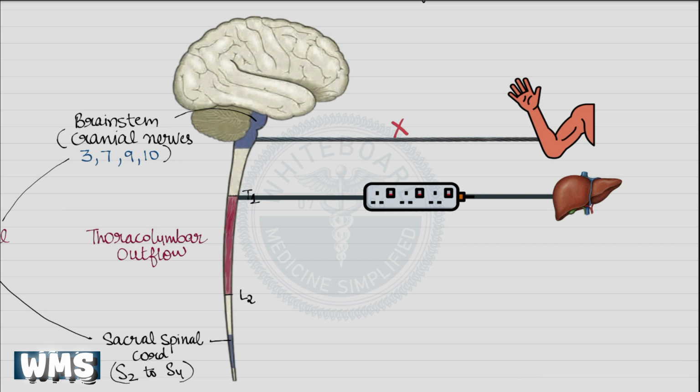Similarly, the nerve fibers of the sympathetic and parasympathetic nervous systems originate from the brain or spinal cord, and on their way to the target organ, they make a synapse at an intermediate point. This synapse occurs in a structure called an autonomic ganglion, which functions much like that extension board in our analogy.